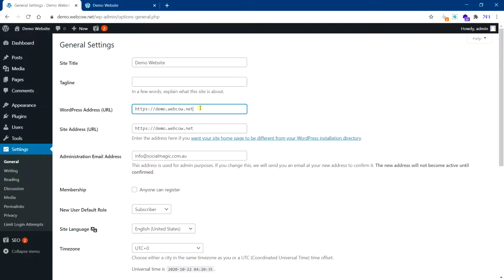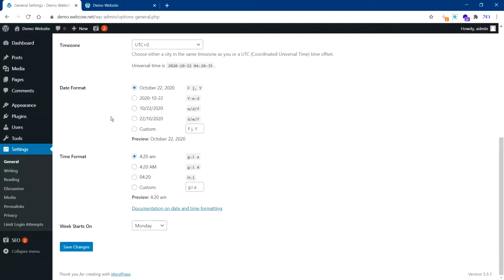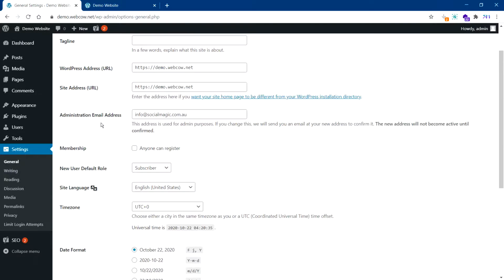If you change this, if you mess it up, you may lose access to your website, and you will have to go through your database and change the entries to get access back. So don't change any of this unless you know what you're doing. You can change the date format, time, and everything like that.